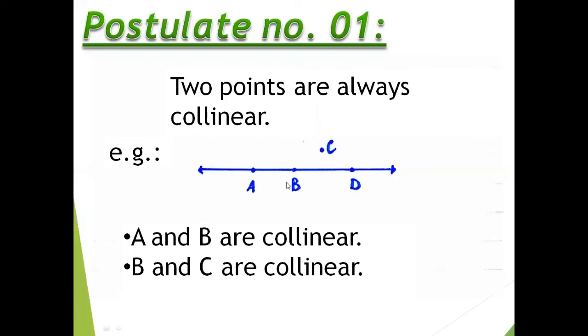Whereas C is above the line, so it is non-collinear with respect to A. It is non-collinear with respect to B and D. So A and B are collinear. B and C are also collinear. But A, B, C, D together are non-collinear points.